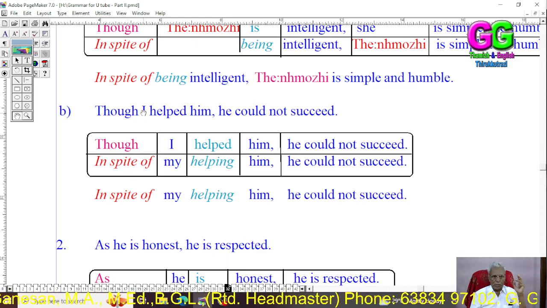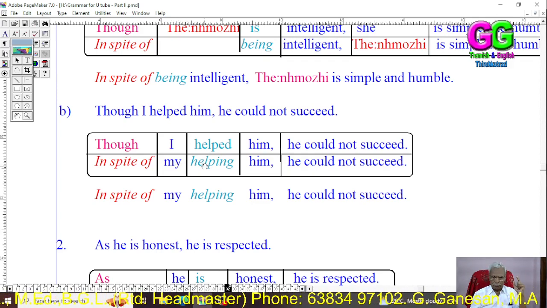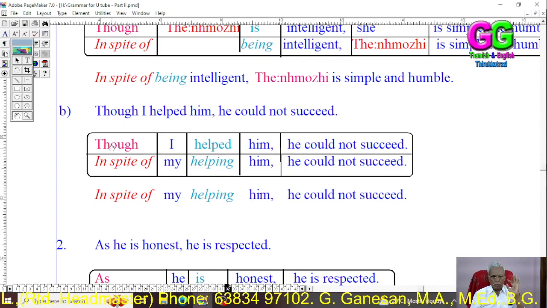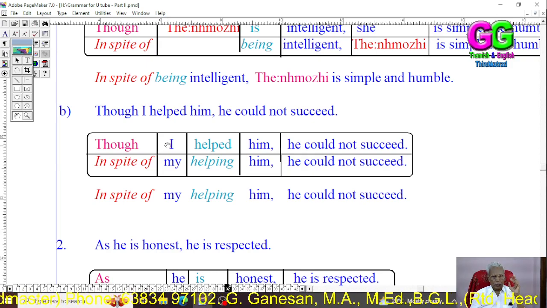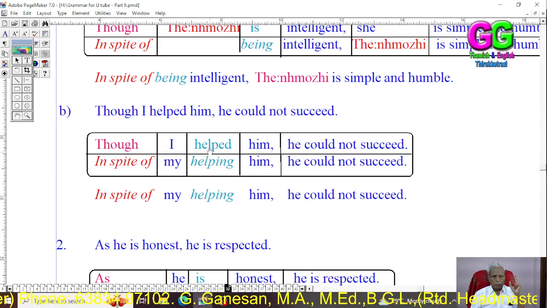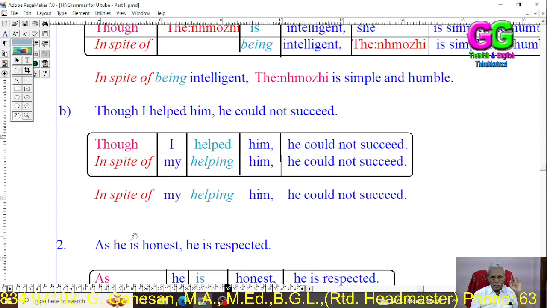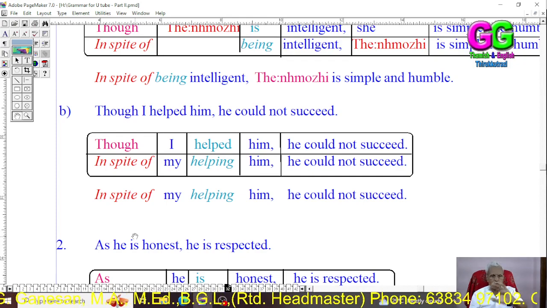Subject I, possessive, my. Verb helped, helping. Three changes: complex phrase, subject possessive, verb present participle. Though I helped him, he could not succeed. In spite of my helping him, he could not succeed.